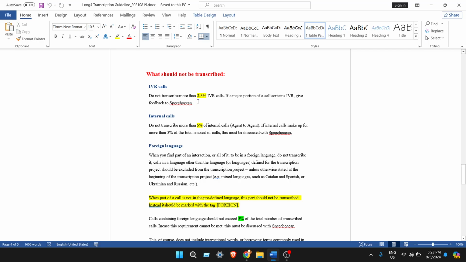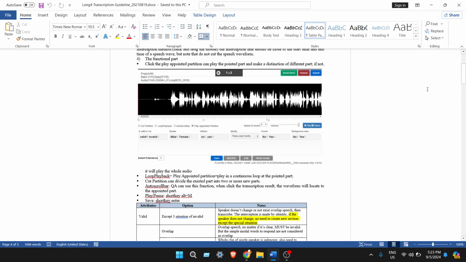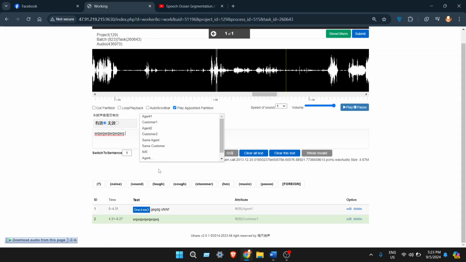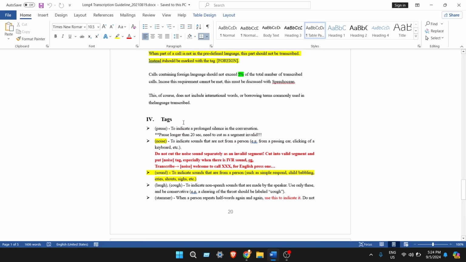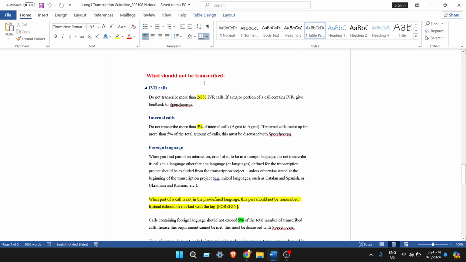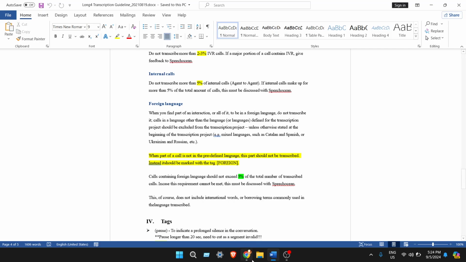And IVR calls. Do not transcribe more than 2 to 3% IVR calls. If there's an IVR call, that means machine voice. For the machine voice, you have to cut the segment properly, and for the role, you have to write IVR. But if there's a lot of IVR in the audio, you do not need to transcribe it. If there's an audio with a lot of IVR, then you have to let us know so that we can report it.